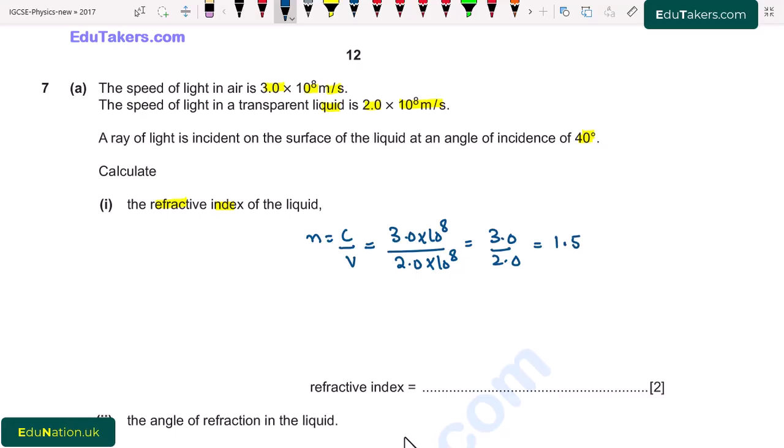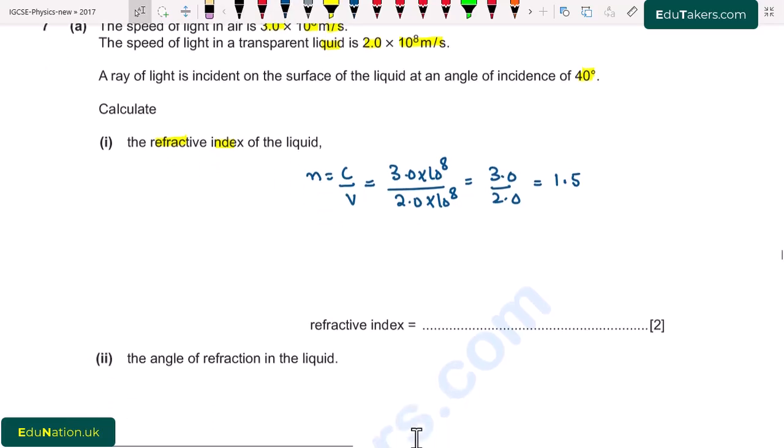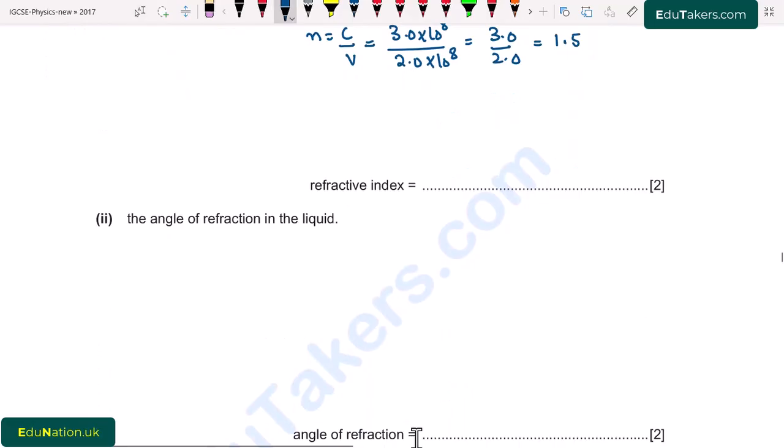We can see here that refractive index is the ratio of the same quantities, that is speed. So it does not have any unit. I write here refractive index is equal to 1.5. Next, part 2. The angle of refraction in the liquid.